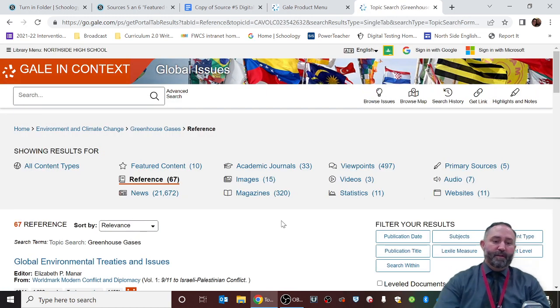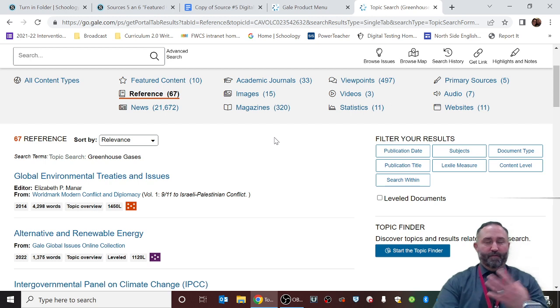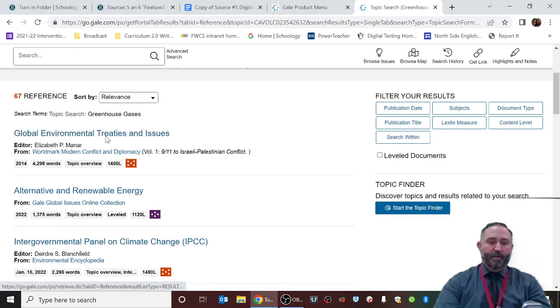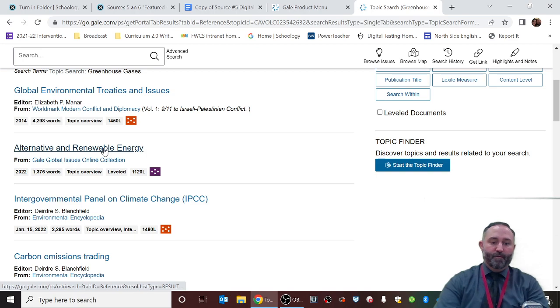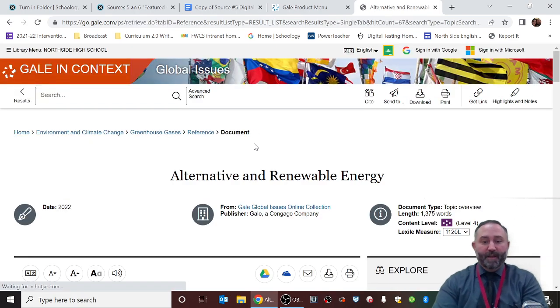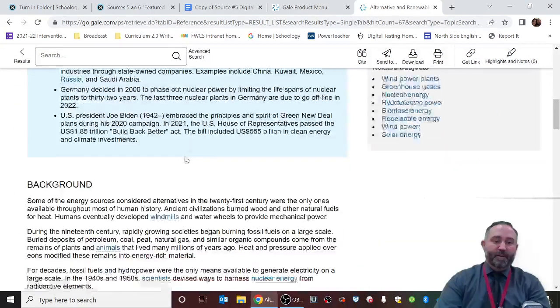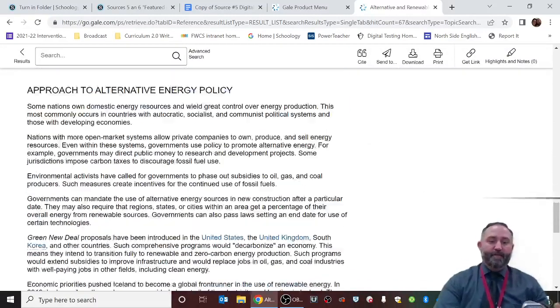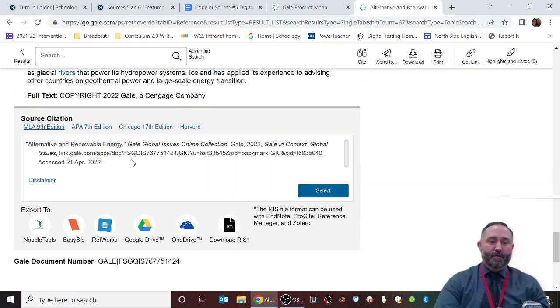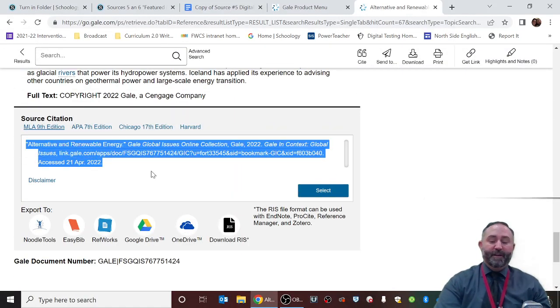Every single one of these articles, whether it's a viewpoint, whether it's featured content, etc., they all have the same thing. Global environment treaties and issues could be something that you could read. Alternative and renewable energy. Let's just pick this one for the sake of example. Once again, if you look at the article, even in references, every single one of them, if you go to the bottom, has the citation done in MLA format for you.